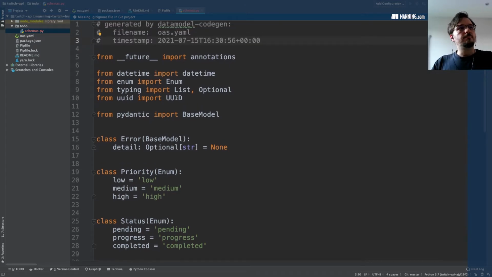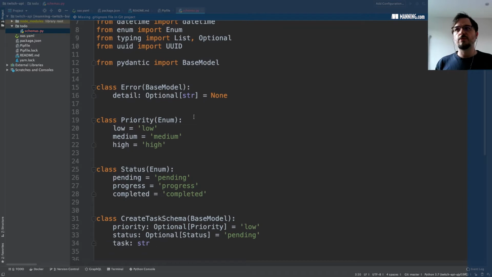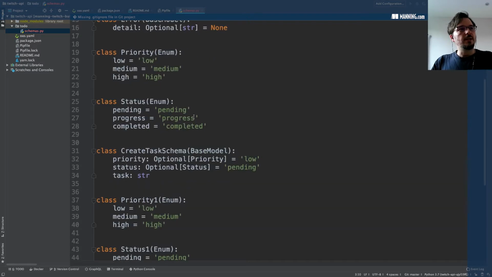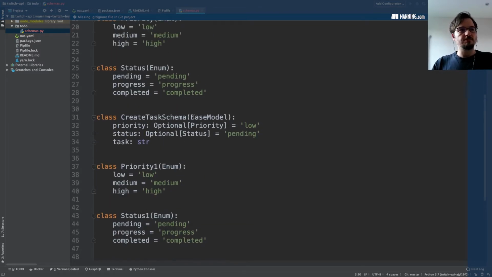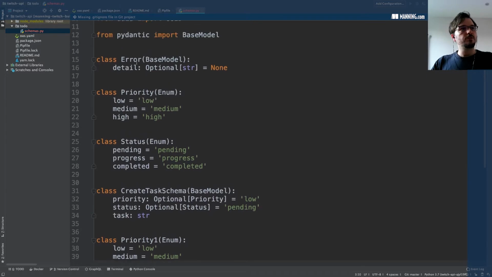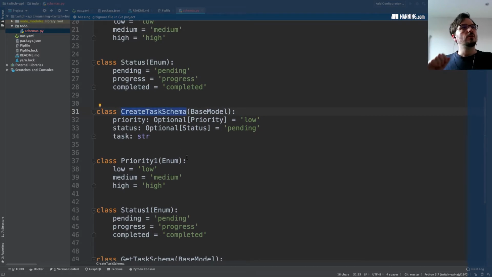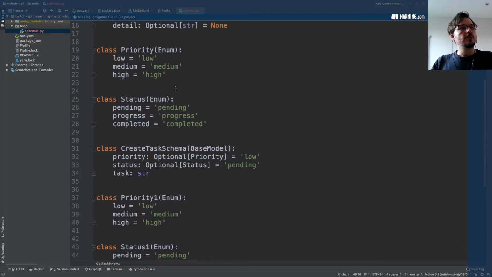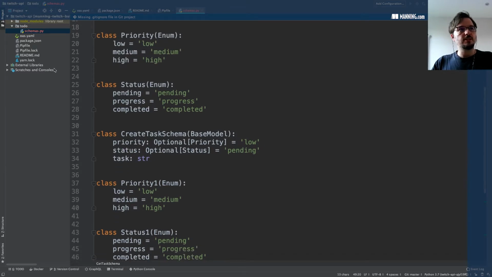Data model code generator does a pretty good job at creating the Pydantic models from our API specification, but sometimes there are a couple of things that work a little bit differently in Pydantic with regards to OpenAPI, and there are a couple of things which are going to change because of that. So if you see, we've got the error schema which we had in the API. That's good. We've got the create task schema as well, and we've got the get task schema and the list task schema. So all of that is good. The only thing we don't like so much is the duplicated code around here.